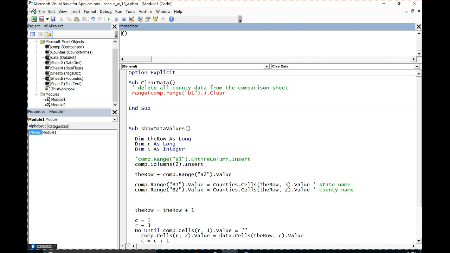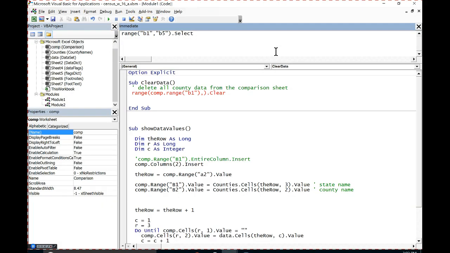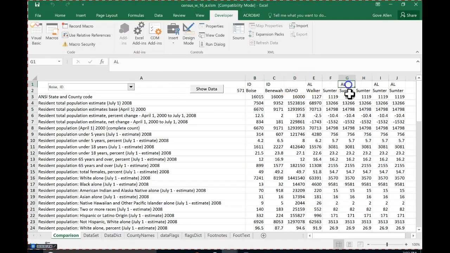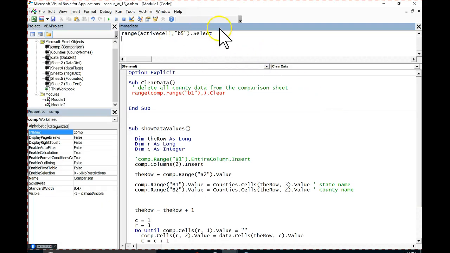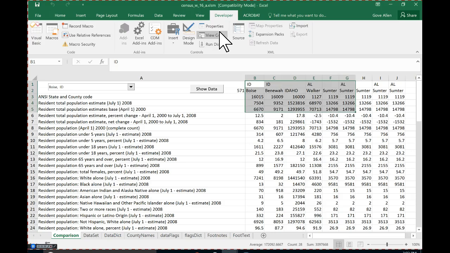So the question is, what happens if I say Range B1, comma, B5 dot Select? Back in the early days, this would not have worked. It might work now. Yeah, that works okay. But the point is that this can take a reference to a cell or another range. So I could say I want from the active cell over here to B5, and that will operate as well.